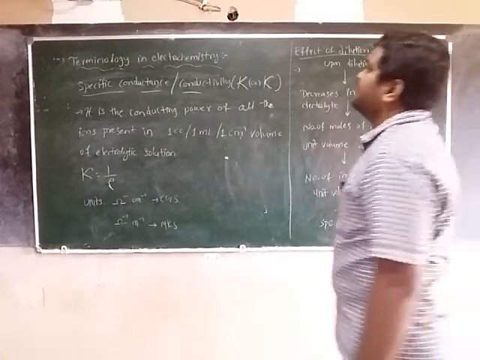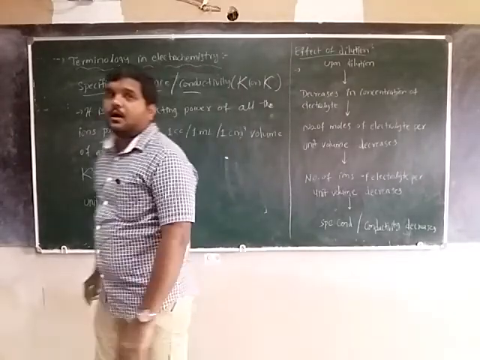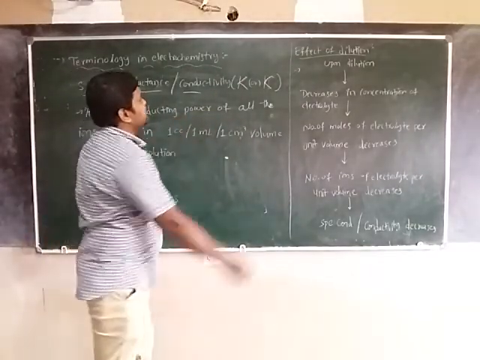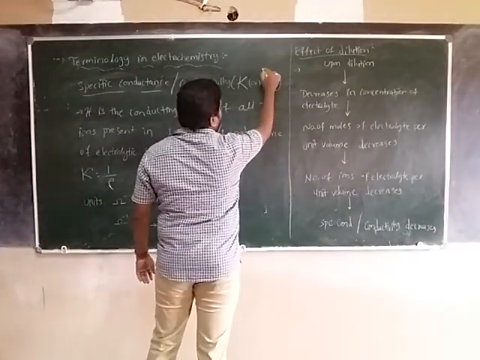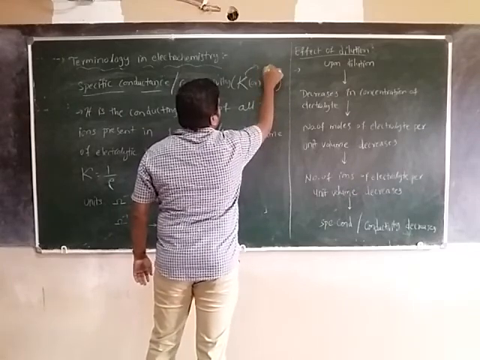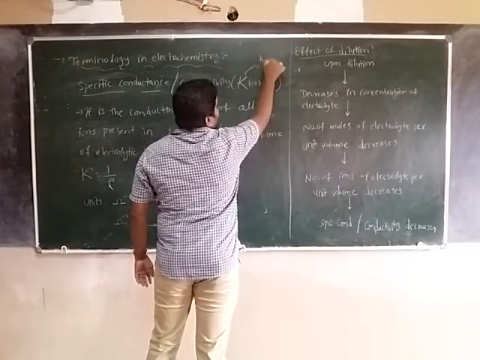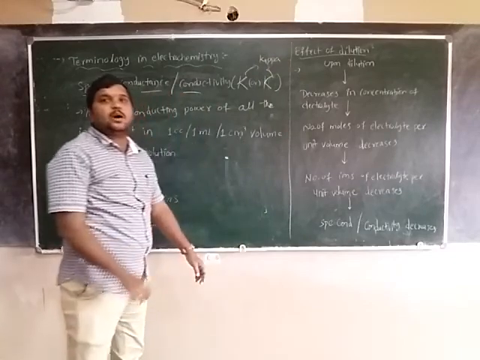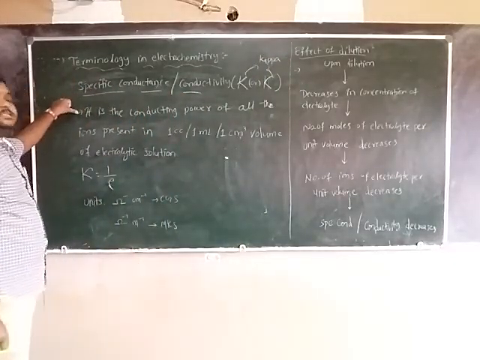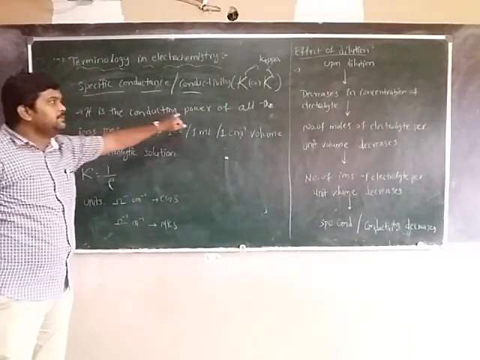Now we see specific conductance or conductivity, indicated with the Greek letter kappa, K-A-P-P-A.